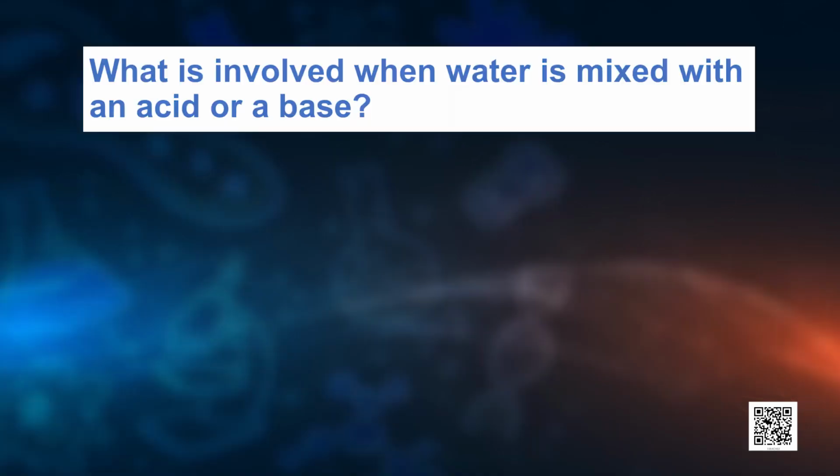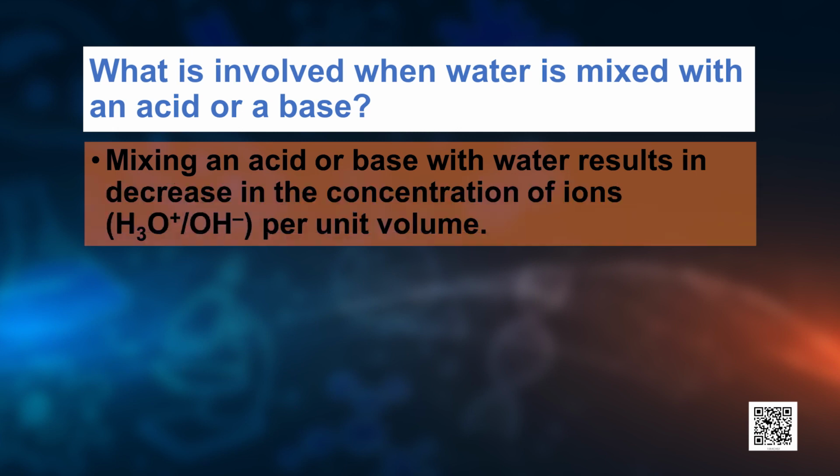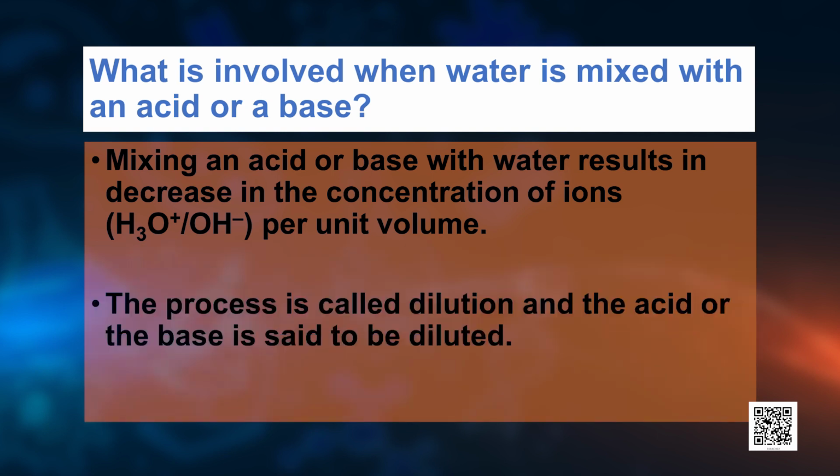So, when water is mixed in acids and bases, what happens? One is that H+ and OH- ions are produced. If we keep on adding water to acids or bases, will it impact the concentration? Yes. Mixing an acid or base with water results in decrease in the concentration of ions, that is the hydronium ions for acids and hydroxide ions for bases per unit volume. This process of decrease in concentration by adding water is called dilution, and the acid or the base is said to be diluted.